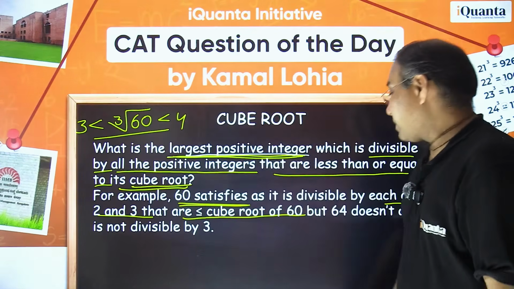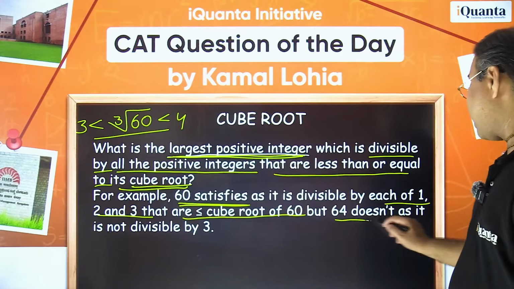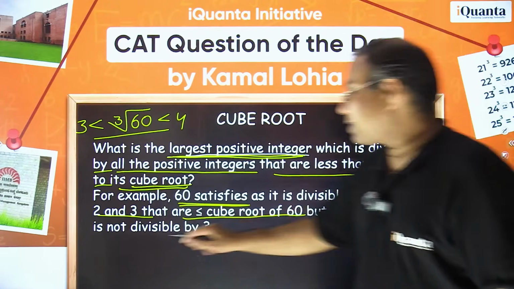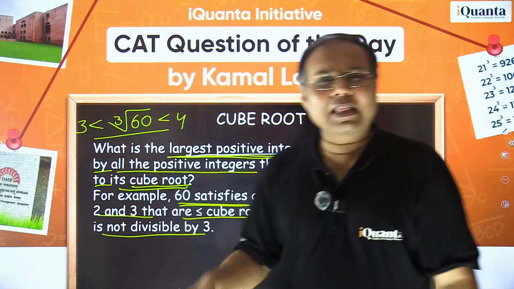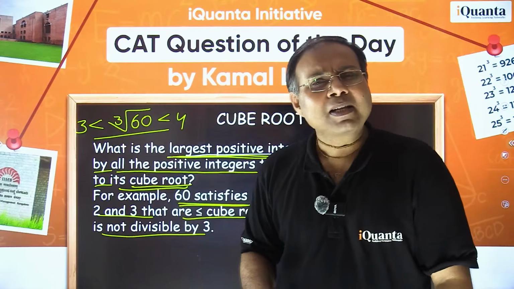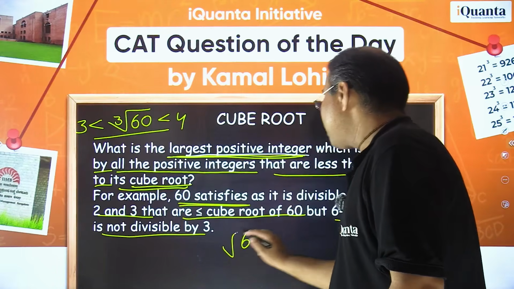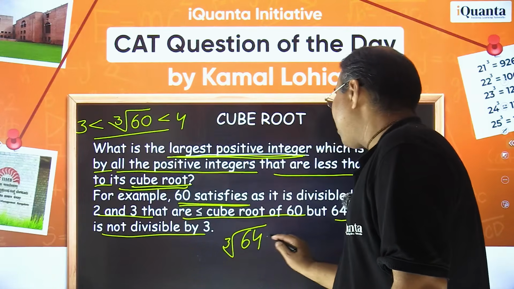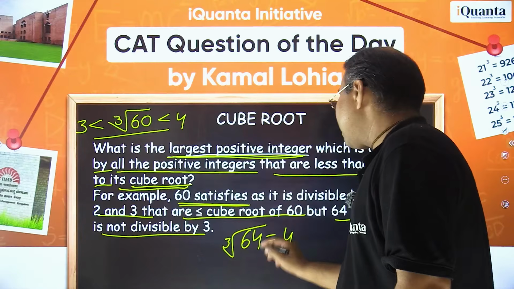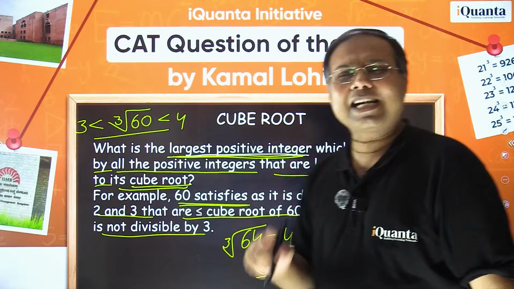Okay, but it simultaneously says that 64 does not satisfy as it is not divisible by 3. इसका क्या मतलब है? यहां ये भी बात explain कर दी है कि 64 को if you check, तो cube root of 64 that is going to be 4, right? It is exactly 4. So we want this 64 को हम बोलेंगे कि ये satisfy करता है कब?